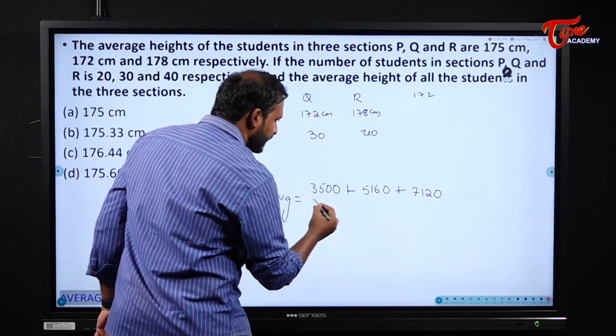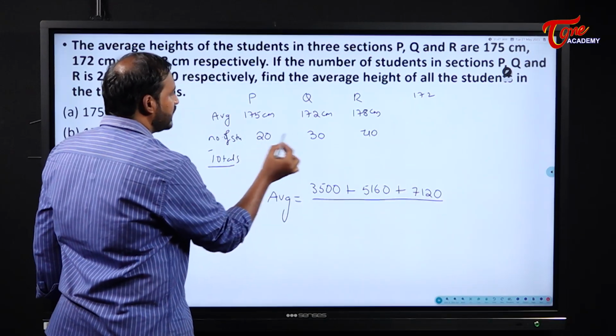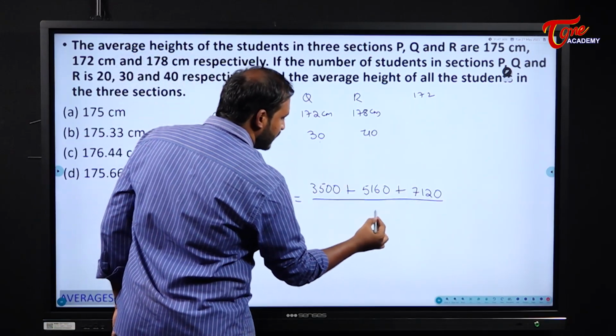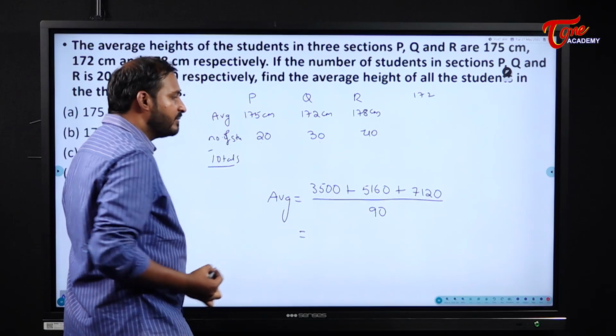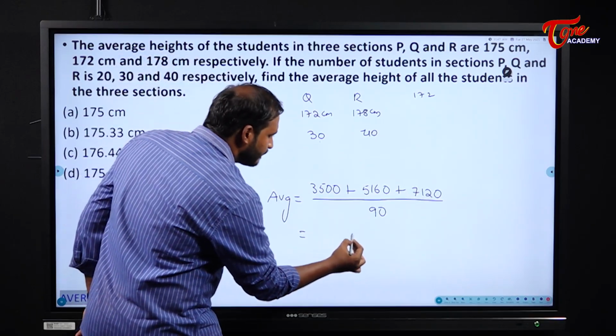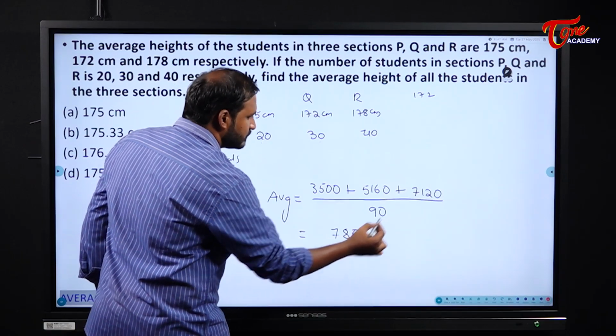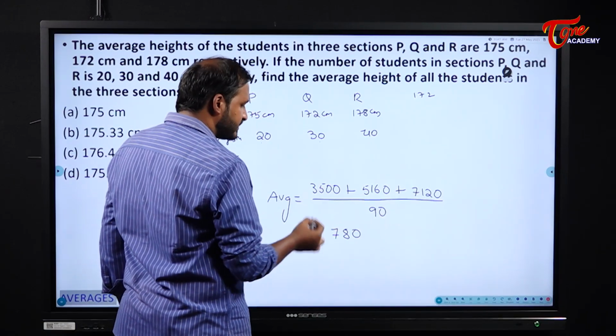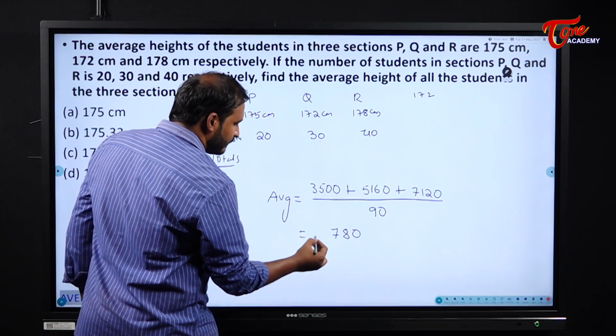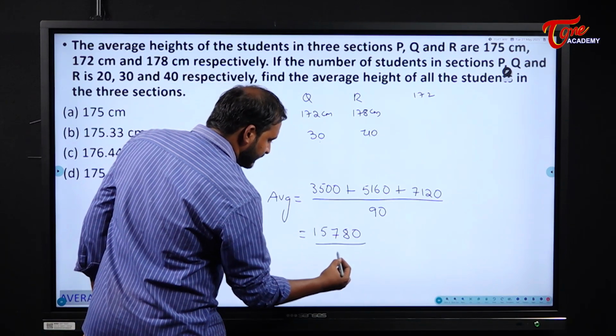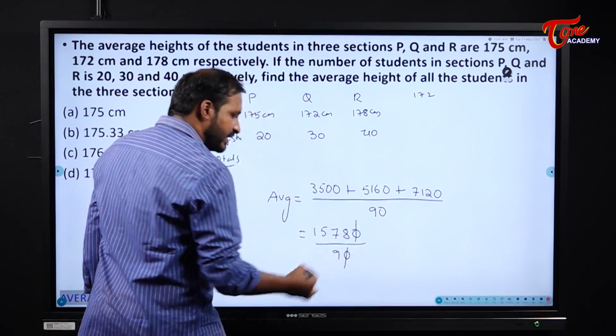7120 by, now the total 20 plus 30, 50, 50 plus 40, what it becomes? 90. Now what will be the average for us in this case? 7, 7 plus 5 it is 12, 12 plus 3 it becomes what? 15 by 90. 0, 0 get cancels.